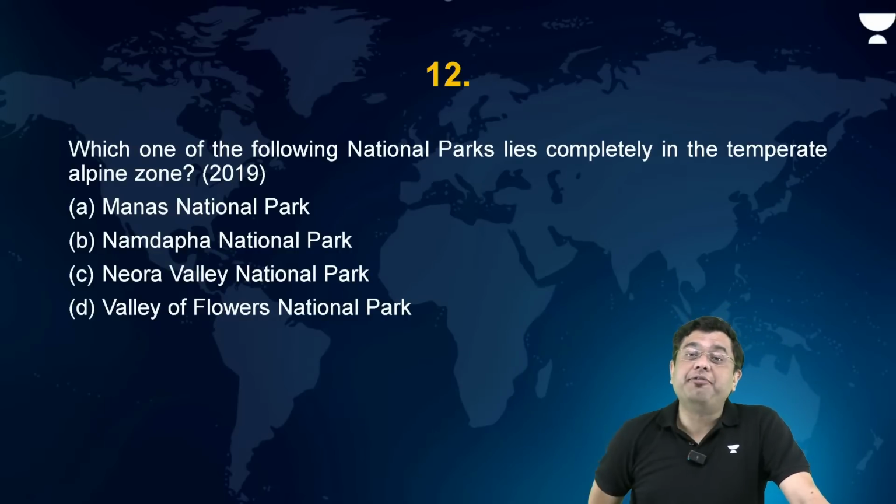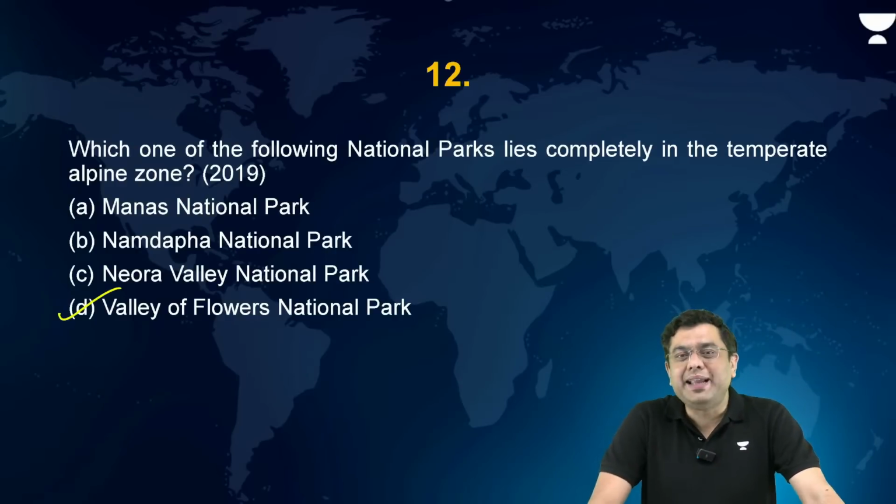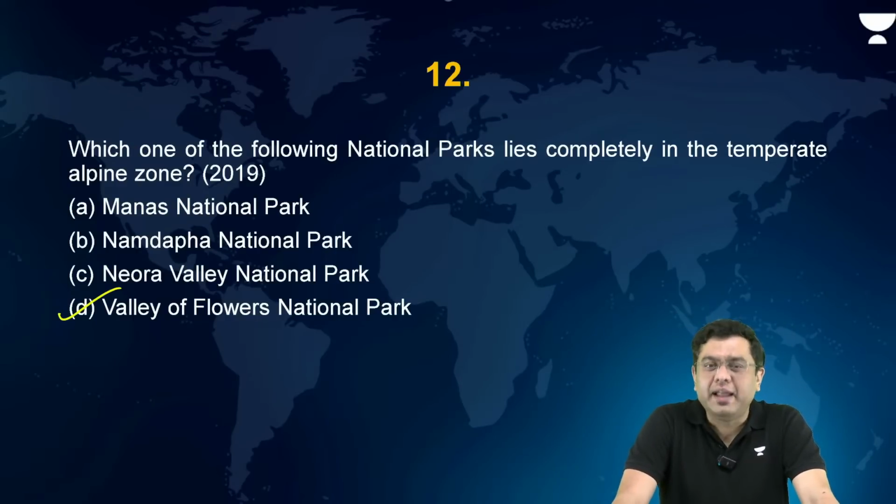However, when we talk about the Valley of Flowers, it is basically situated in which particular state? So the Valley of Flowers in the region of Uttarakhand is the one which is completely in the alpine territory around the region of Nanda Devi. So that is where you will find the Valley of Flowers National Park.